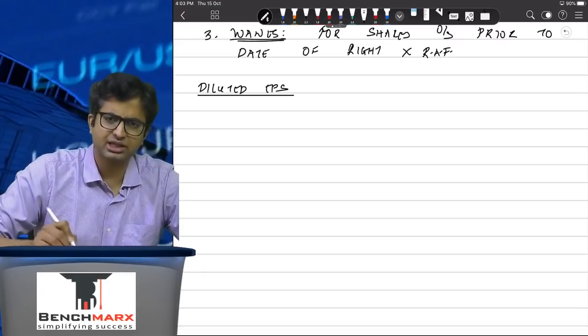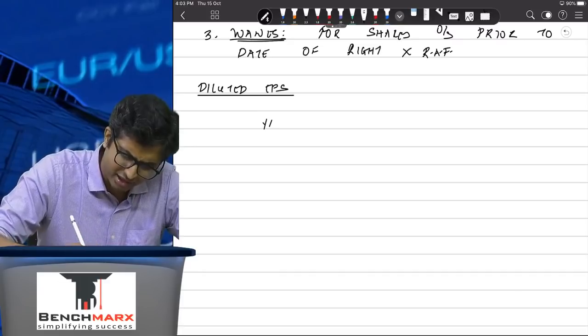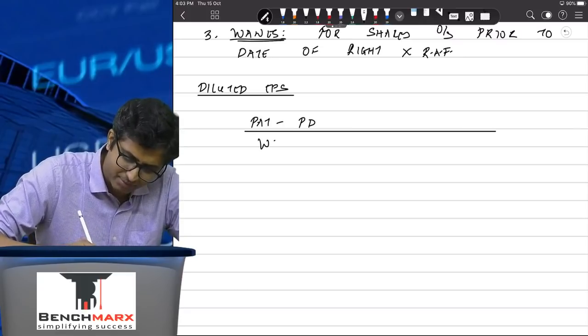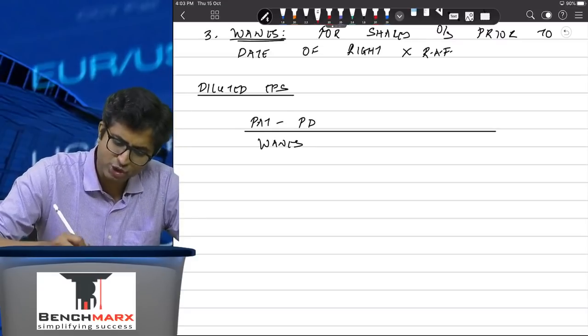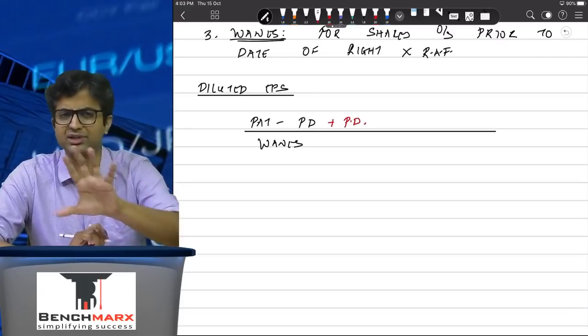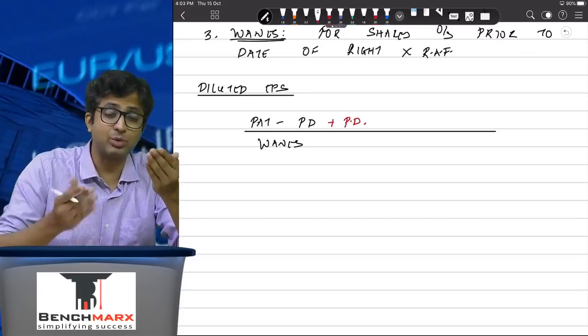So let us take the example of preference shares. If there are convertible preference shares, typically while calculating basic EPS, you would have in the numerator taken PAT minus preference dividend, and you would have taken weighted average number of equity shares. However, if the preference shares were converted, then you will end up saving the preference dividend. Remember, preference dividend is not tax deductible, and hence it will not help you save tax, but that will increase your profit.